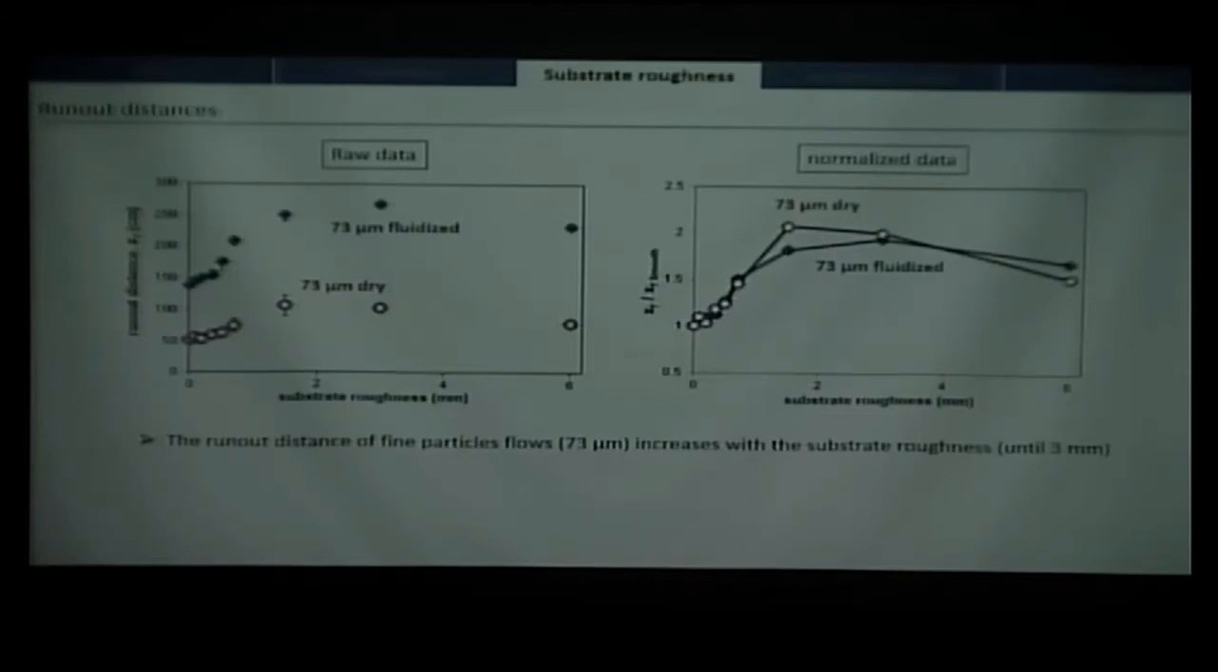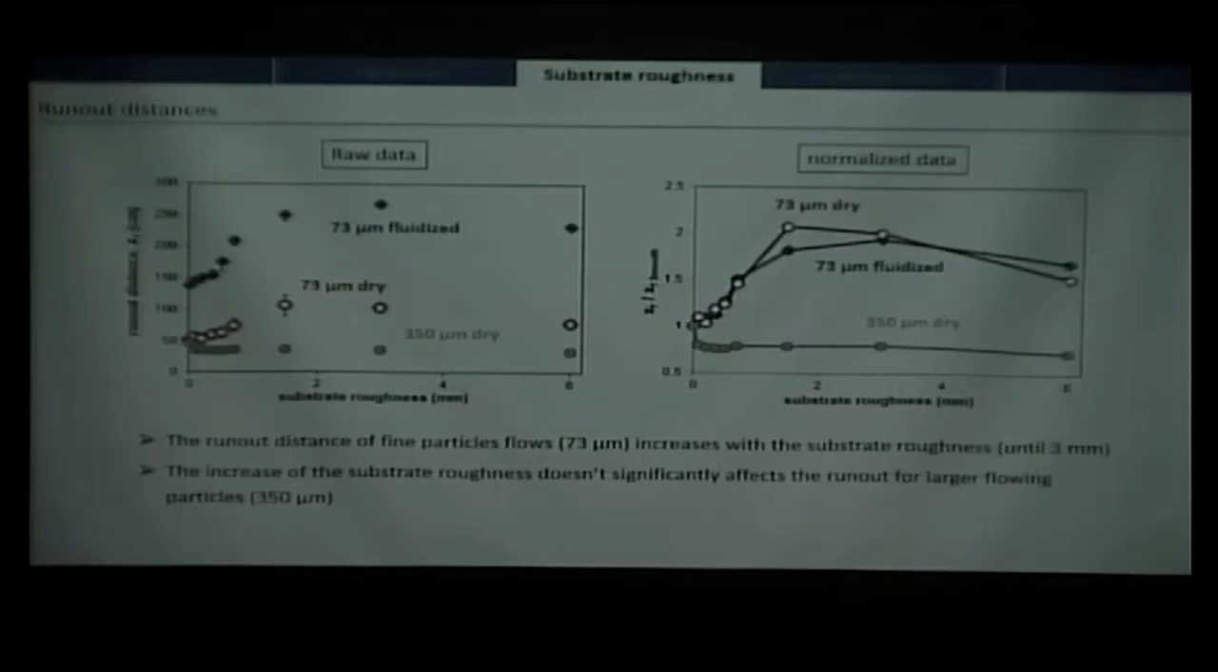So I tried with bigger particles to see what happens, and with the 350 microns particles, we see there is a different behavior because we have first a decrease of the runout and then no influence of the size of the particle on the runout of the flows. So we have something that only affects small particles here.